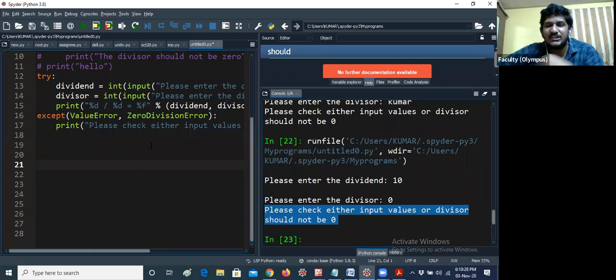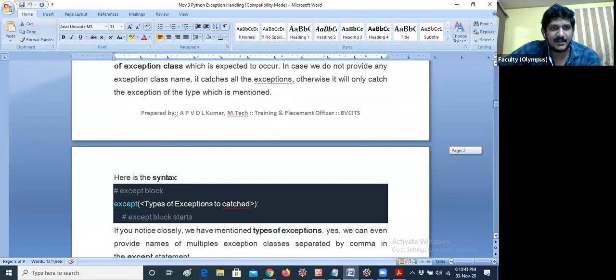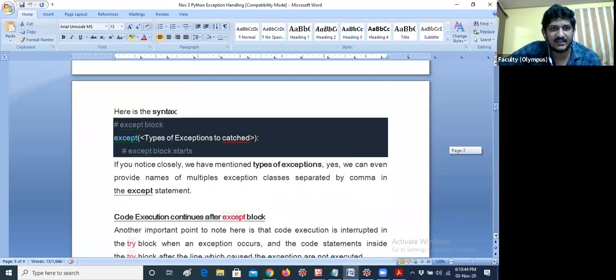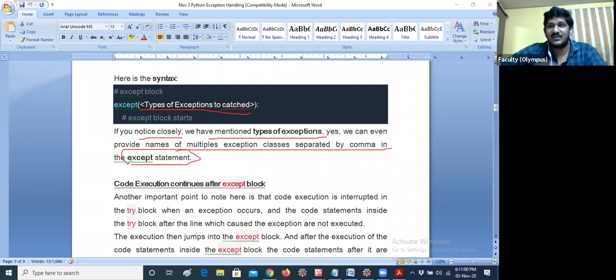That means instead of two except statements, you can also use a single except statement by using ValueError, comma, ZeroDivisionError. You can specify any number of exceptions at the same time. I already mentioned each and everything in the notes. When I explained the except block, I have clearly written all the things. You can see here, except type of exceptions to be caught. If you notice closely, we have mentioned types of exceptions. We can even provide names of multiple exception classes separated by comma in the except statement. You can also give in this way, guys.